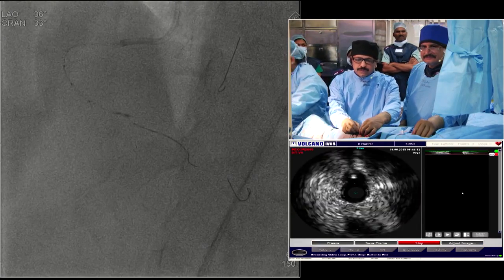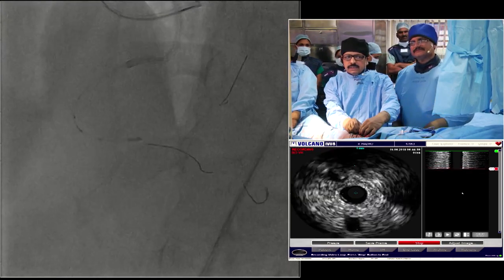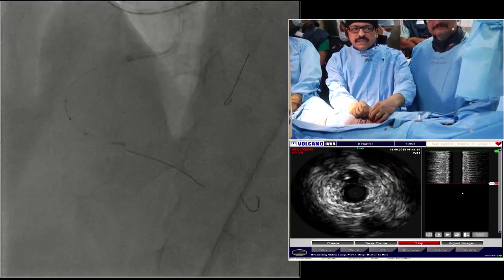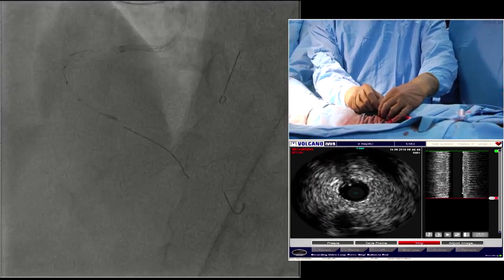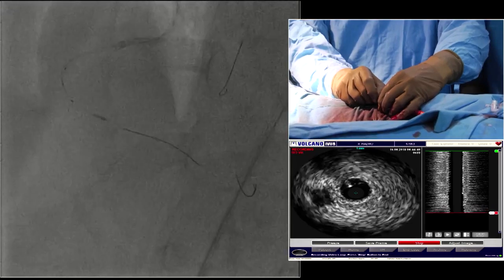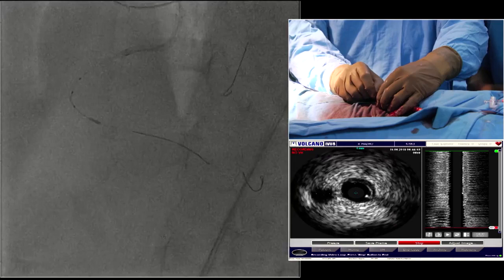Now the IVUS is being done, focus on the IVUS. The second wire is seen there, and the side branch. Now it is in the true lumen at the bifurcation site. There is a big side branch there also.